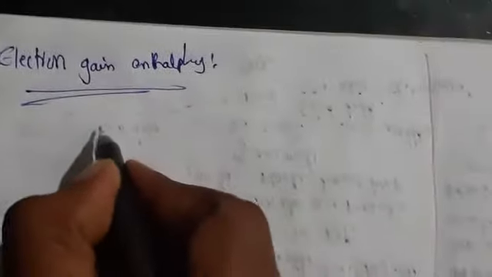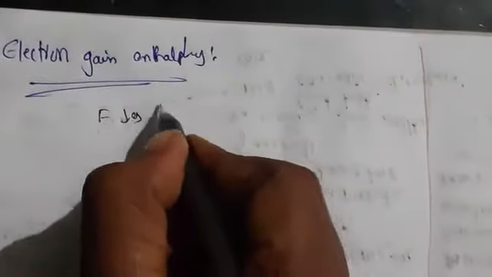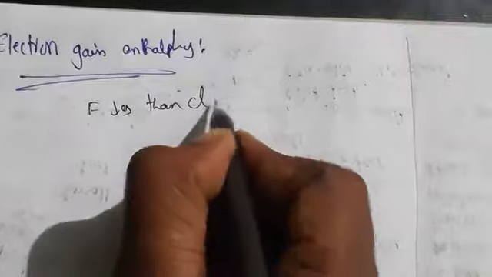What is the stable octet configuration? We should have 8 electrons. In halogens, only 1 electron is less. Because of that reason, the electron gain enthalpy of fluorine is less than that of chlorine because of the small size of the fluorine atom. Remaining all, after chlorine, are going to decrease. Fluorine is lower than chlorine.